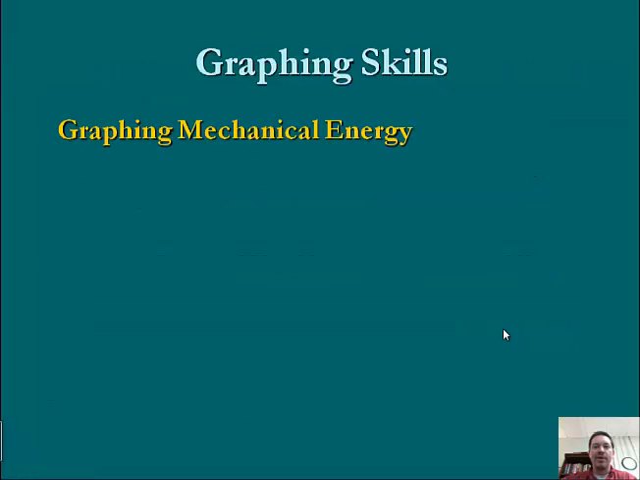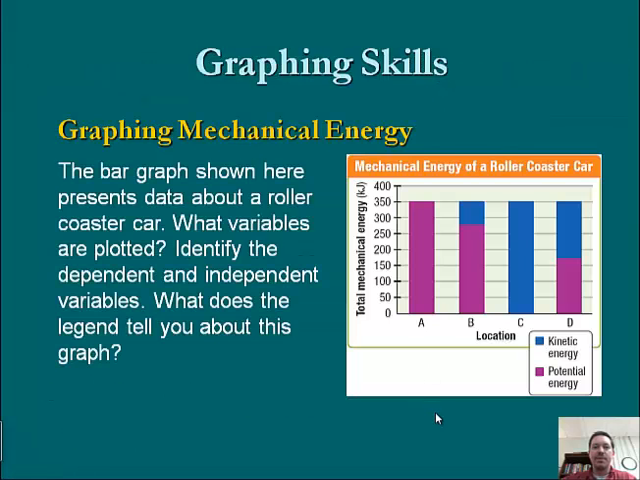Alright, so graphing mechanical energy. The bar graph shown here presents data about a roller coaster. So what variables are plotted? We can see here we've got the location along the roller coaster, and then how much total mechanical energy is present. And then we've got these bars here where potential energy is the purple and the kinetic energy is blue. So that's the information we're given here.